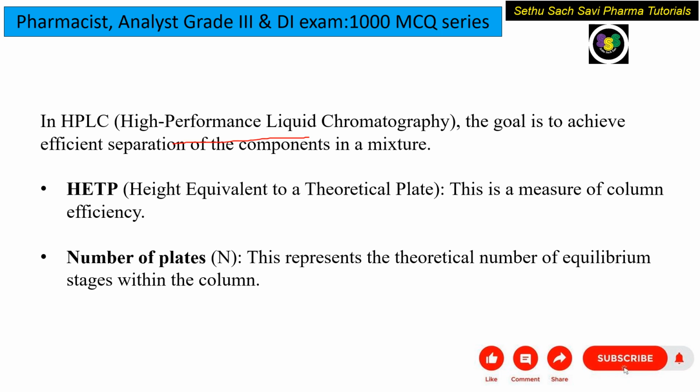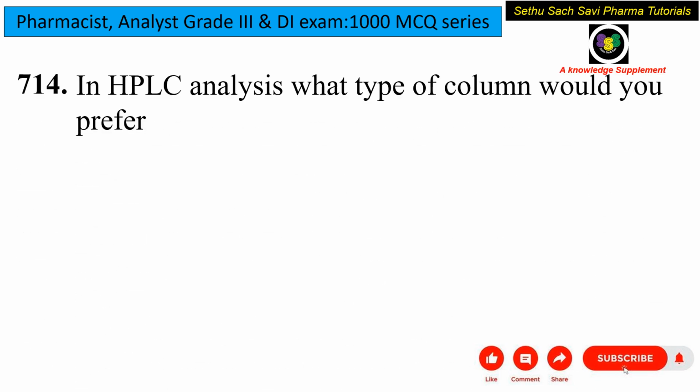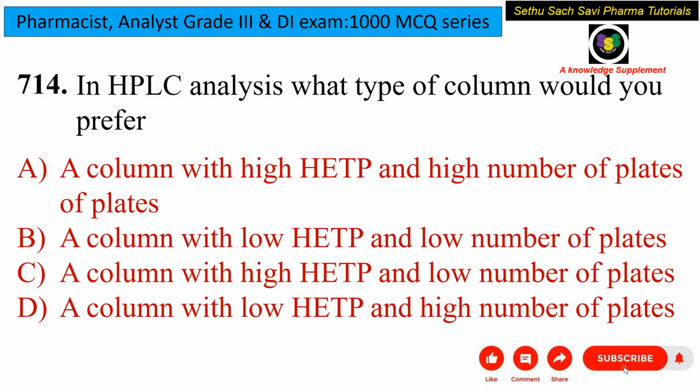The goal is to achieve separation. HETP, height equivalent to theoretical plate, is a measure of the column efficiency. The number of plates represents the theoretical number of equilibrium stages present in the column. So the correct answer for this question is a column with low HETP and high number of plates.